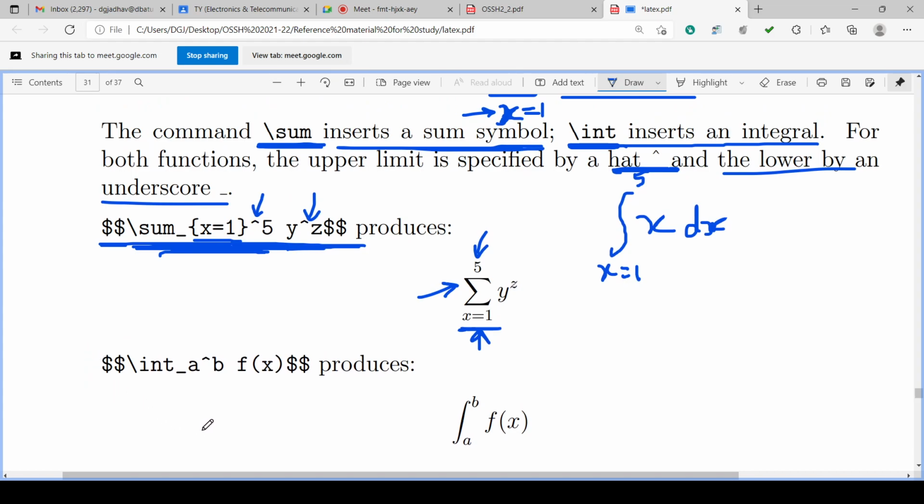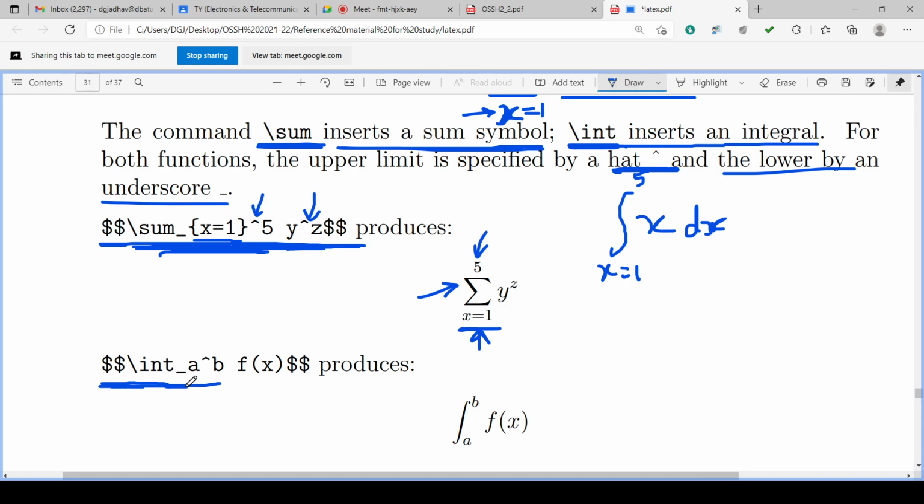Similarly, we can check the integration. For the integration, $$ \int_a^b. $$ will start the math mode for writing the equation on a separate line. \int will draw the symbol of integration.